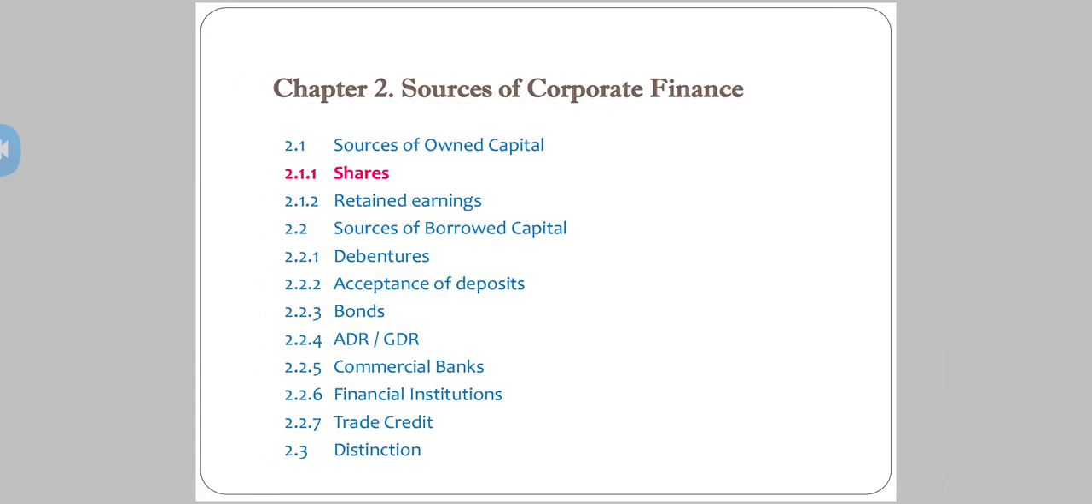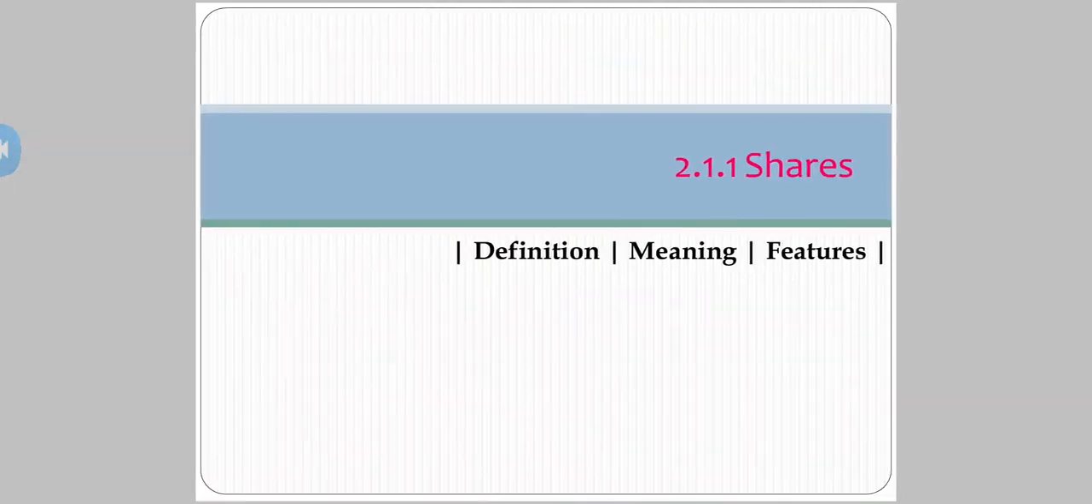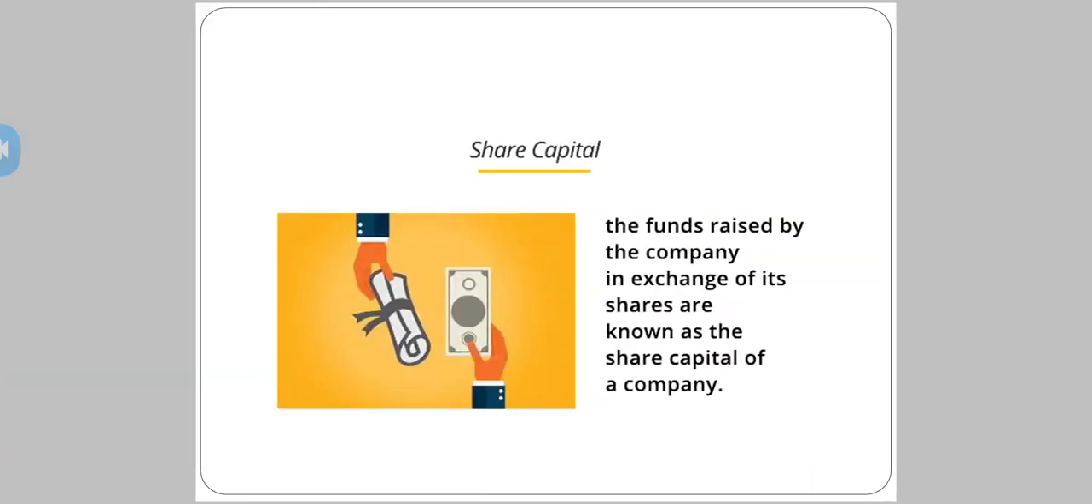In the previous lecture we studied sources of owned capital. There were two: shares and retained earnings. Today we are going to study shares in detail, that is, its definition, meaning and features. Before starting with the topic, let's clear this one term. What do you mean by share capital?